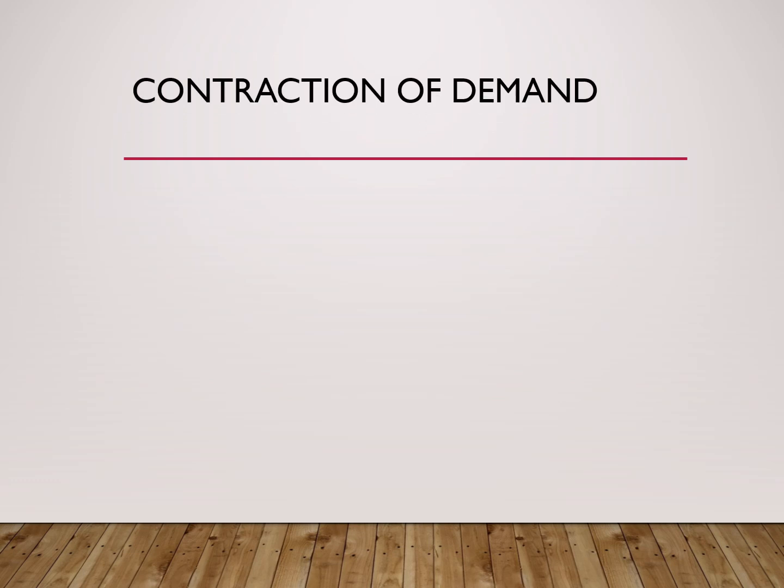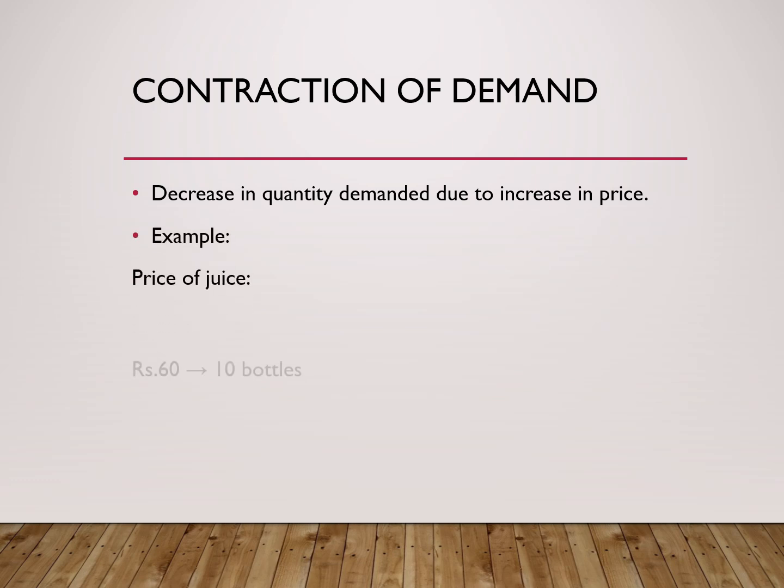Contraction of demand. Contraction of demand means a decrease in quantity demanded due to an increase in price. For example, at a price of juice of rupees 60, 10 bottles will be purchased by the customer. When the price increases to rupees 100, 5 bottles will be purchased by the customer. Demand decreases due to higher prices. This is called contraction of demand.